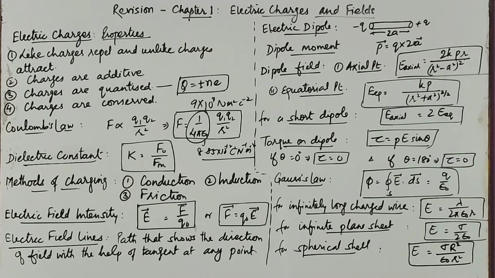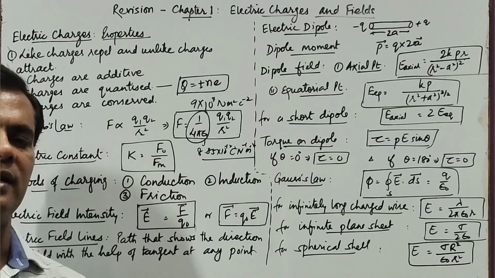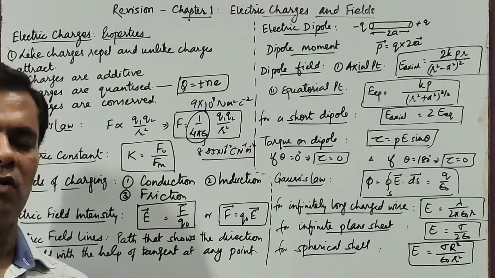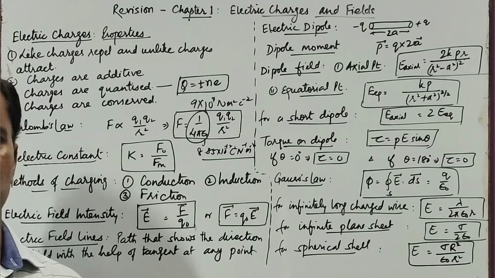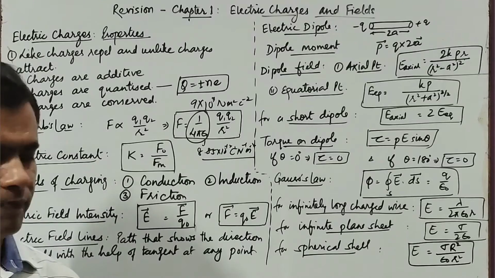Now we discuss various methods of charging. The various methods of charging include conduction, induction and friction. Already we have discussed that charges are obtained by the transfer of electrons. Electrons are transferred when we study the concept of friction. Frictional electricity is the main chapter here. Frictional electricity means we rub two bodies and charges are transferred from one body to another because of the friction created between the two bodies.